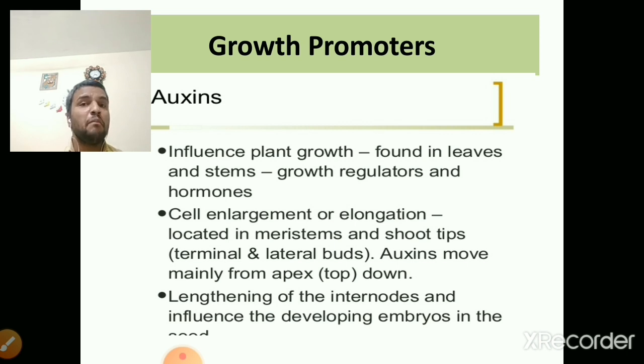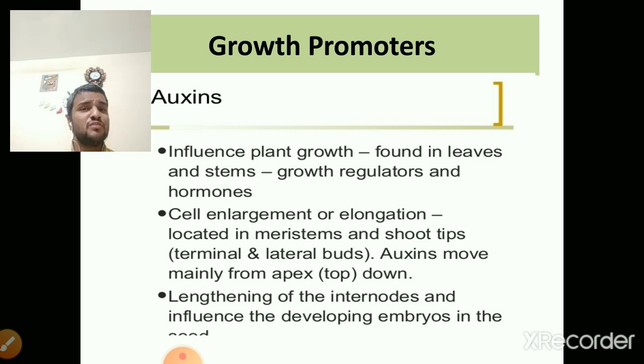Auxin moves mainly from the apex downwards. Auxin is mainly present in the meristematic tissues. So what are meristematic tissues? Last year we studied this in the 9th standard. The group of undifferentiated cells which have the capacity of cell division throughout their life is called meristematic tissue.